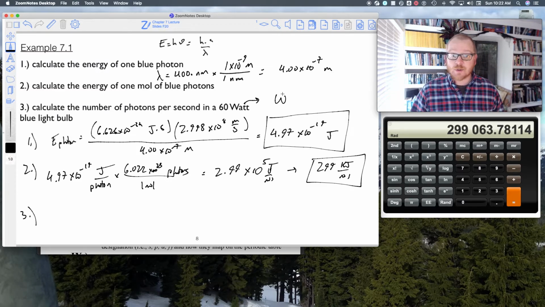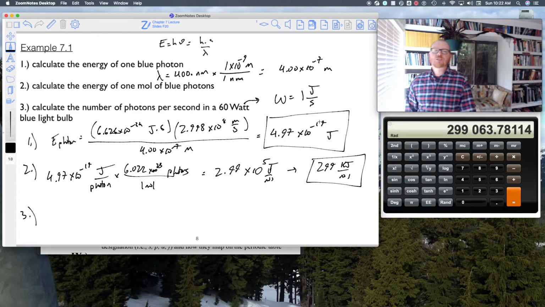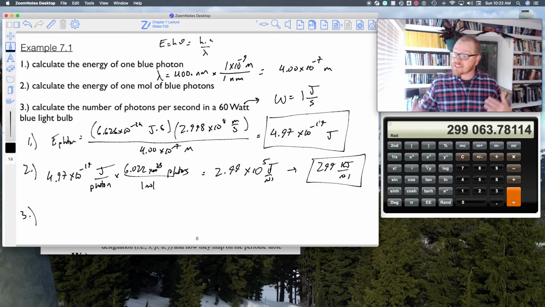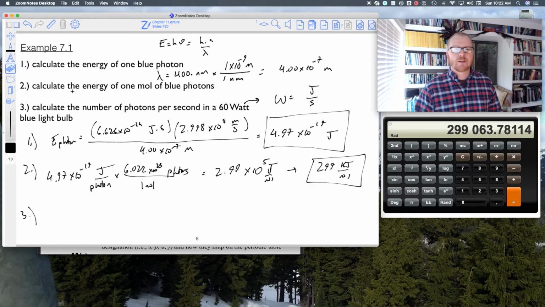So 1 watt, symbol W, equals 1 joule per second. So 60 watts is 60 joules per second, okay? So actually let's write that down, because maybe this might be confusing later on. So 60 watts is 60 joules per second, because 1 watt equals 1 joule per second.